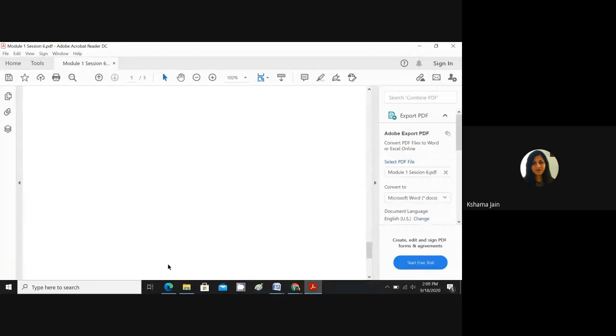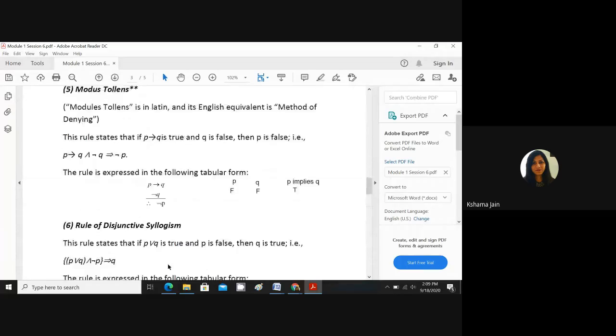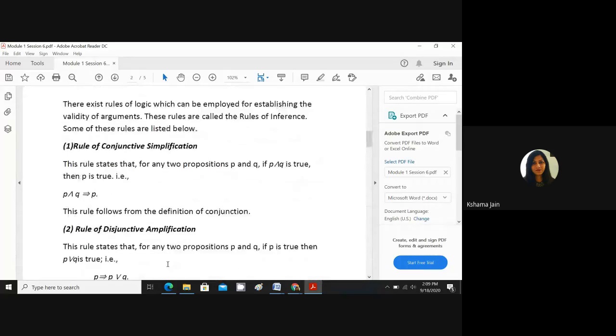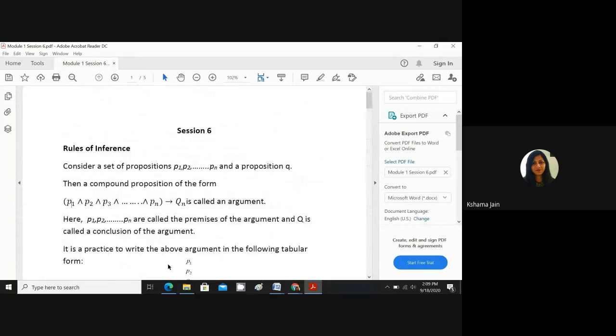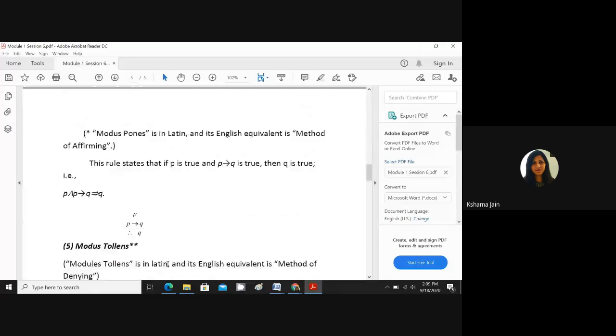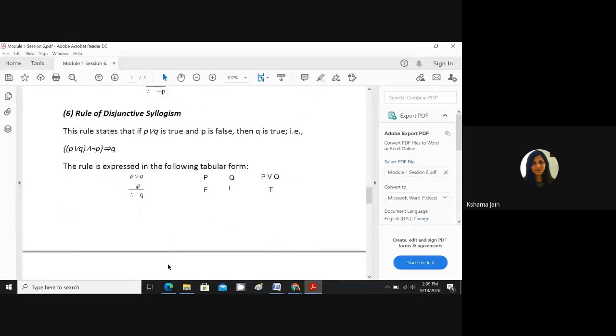So these were the 7 rules of inference. Any doubt in that? Students, you can ask. Any doubt?